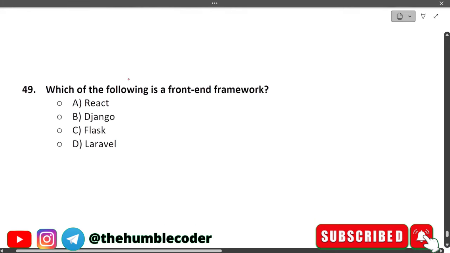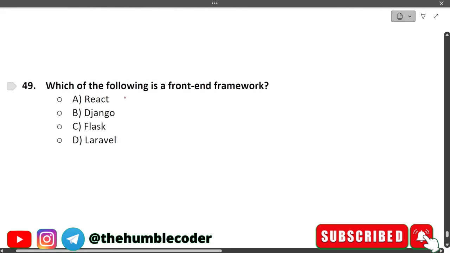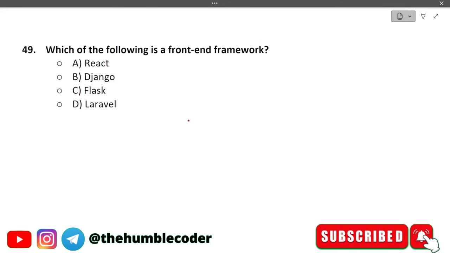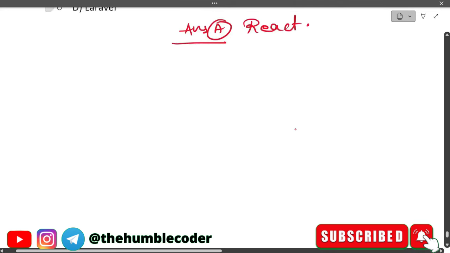Moving on. Which of the following is a front-end framework? Okay, so we have different options. Option A is React, option B is Django, option C is Flask, and option D is Laravel. So the correct answer for this question is option A, which is React. Moving on to the next one.